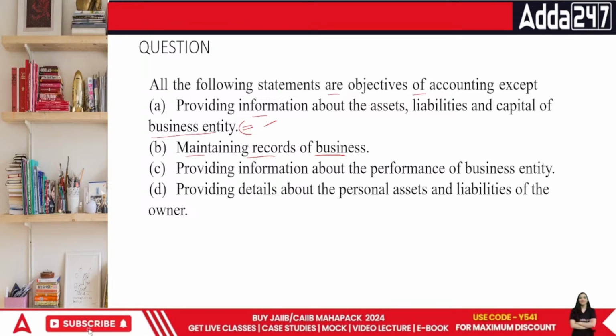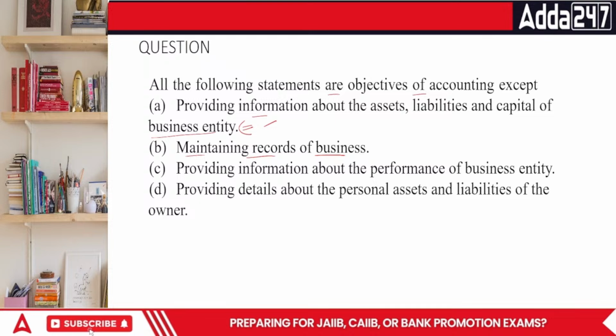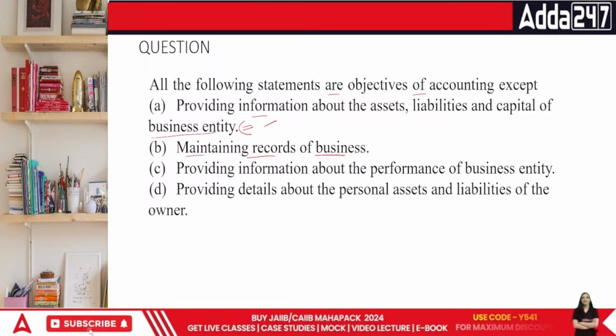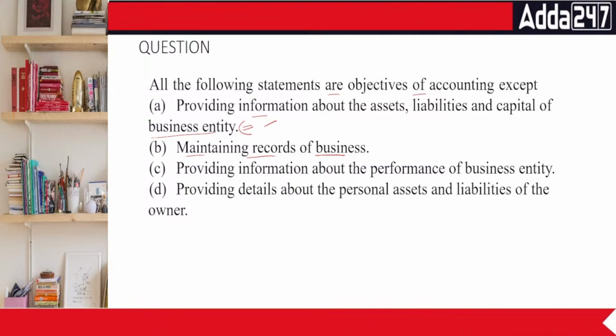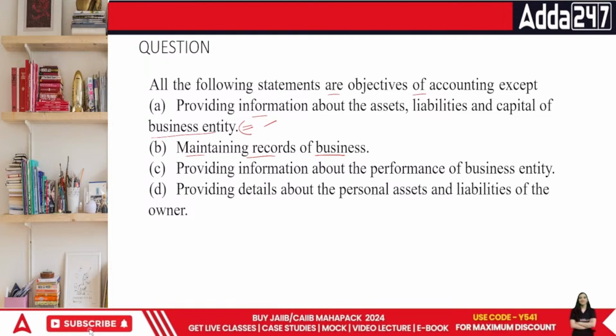Then comes providing information about the personal assets. Personal assets should not be considered. Reason is what? Personal assets should not be considered because of one specific reason, that they are personal in nature. Anything which is not related to the business should not be recorded in the books of accounts at all. Isn't it? Chaliye. Now this is it for the day, everyone.